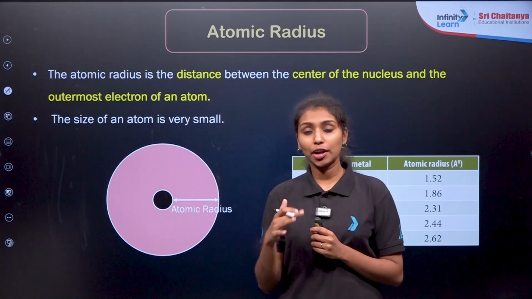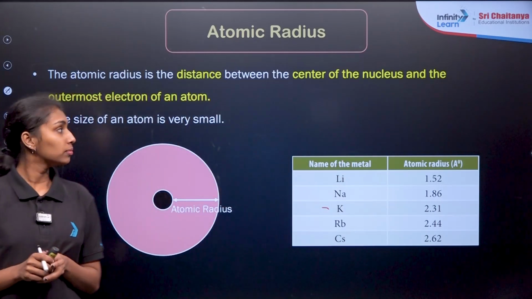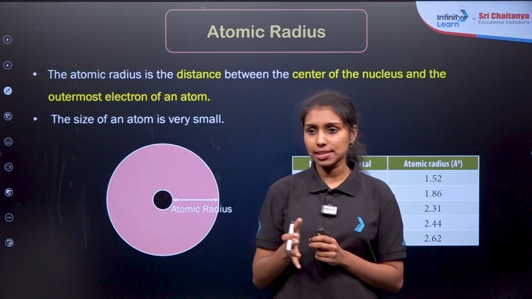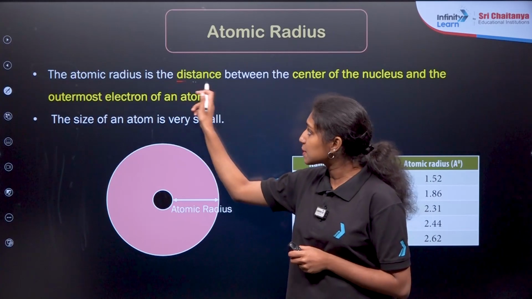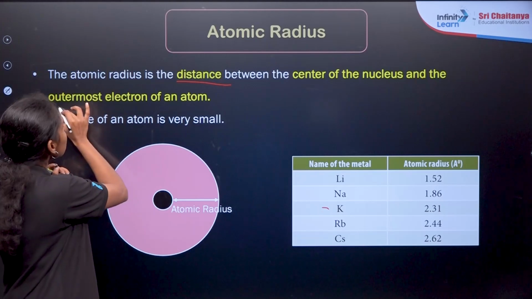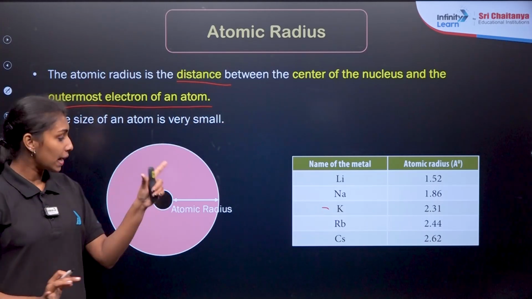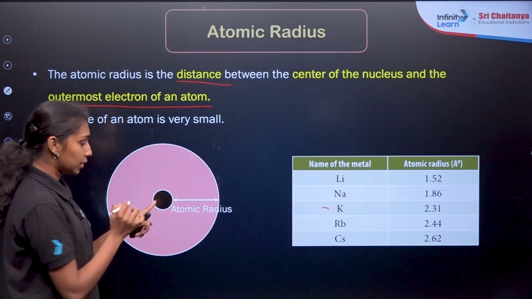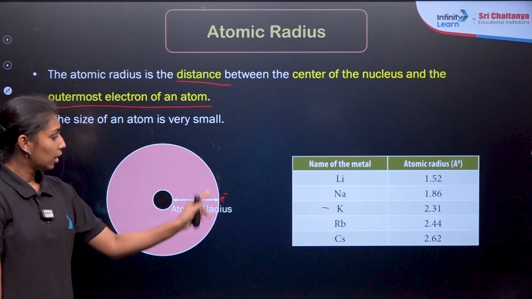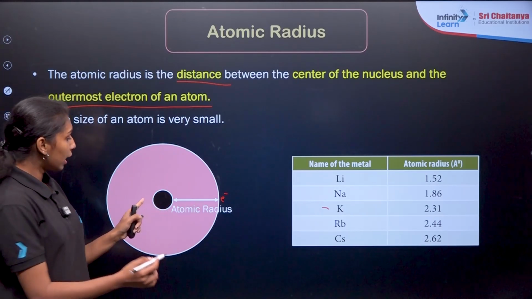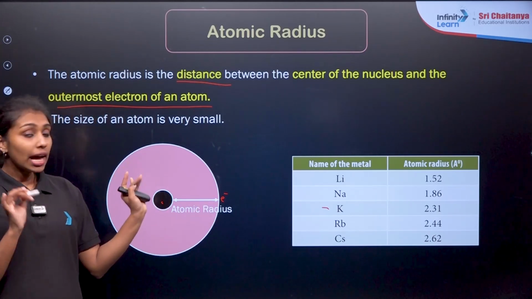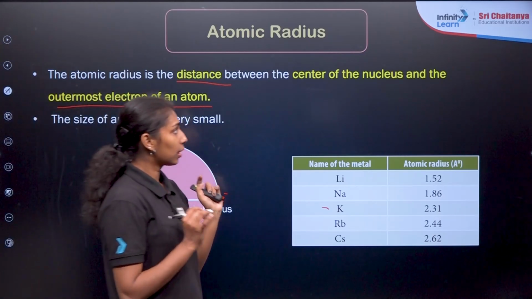Is there any idea what you mean by radii or radius? Yes, it will be distance, right? The atomic radius is the distance between the center of the nucleus and the outermost electron of an atom. For example, if you are representing an atom, this is the center of the nucleus, and there will be some electrons in the orbit. These electrons revolve around the circular path, that is known as the orbit. The distance between the center of the nucleus and the electron is known as the atomic radius. Clear?